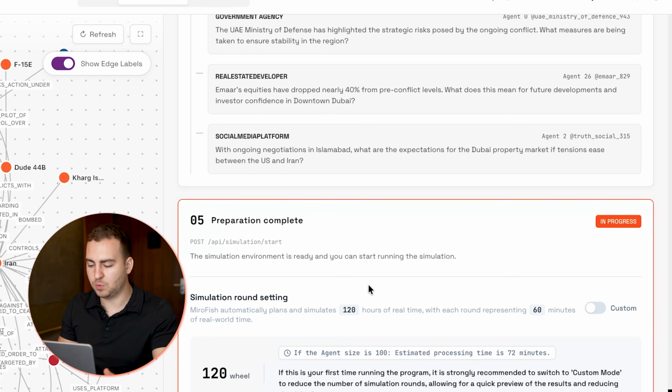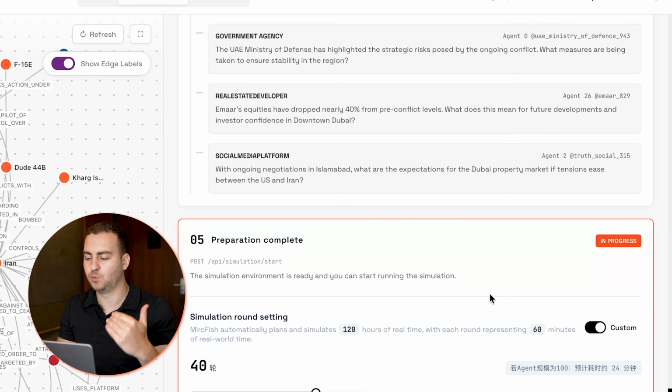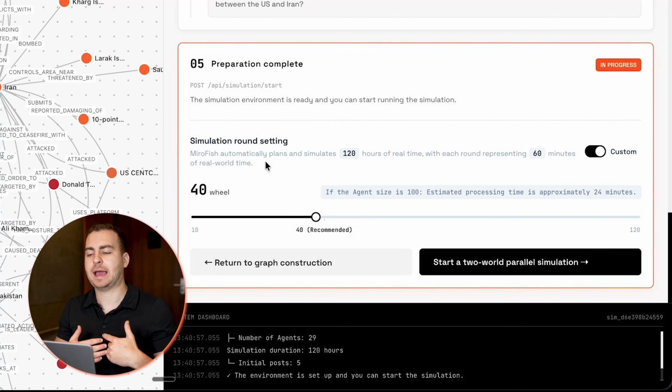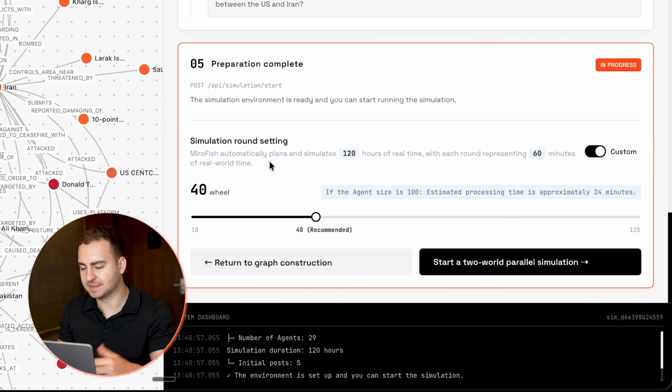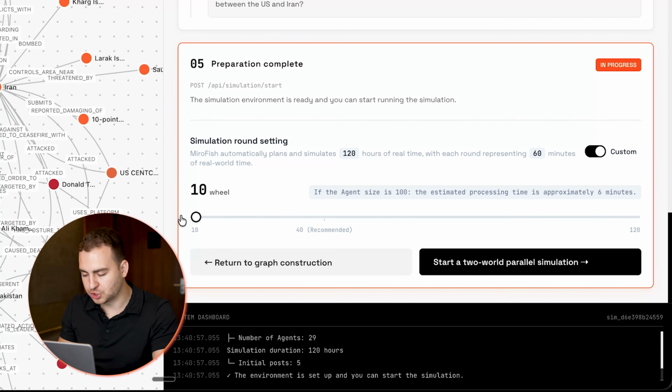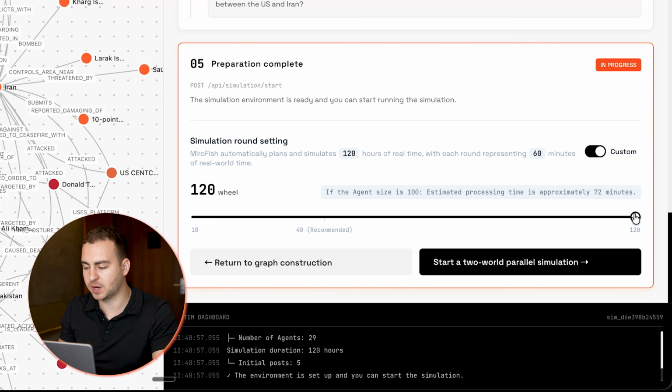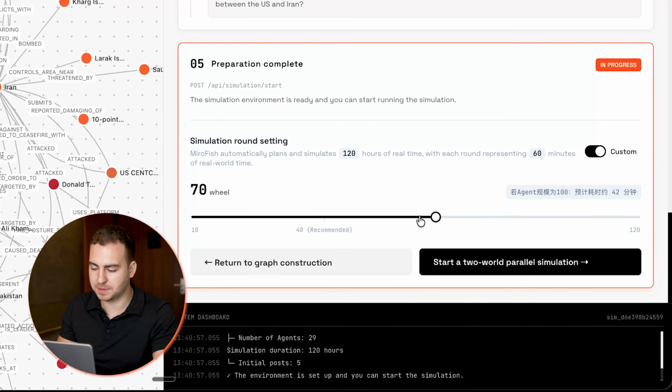Then we get to the preparation. So at this point, what we're going to want to do is adjust the number of rounds. Now, the rounds is going to dictate how many times this simulation is running and how many times we kind of go and repeat this. So if I move down to 10, which is the minimum, this is what I'm going to do for this video just because I want it to run quickly. We can move all the way up to 120.